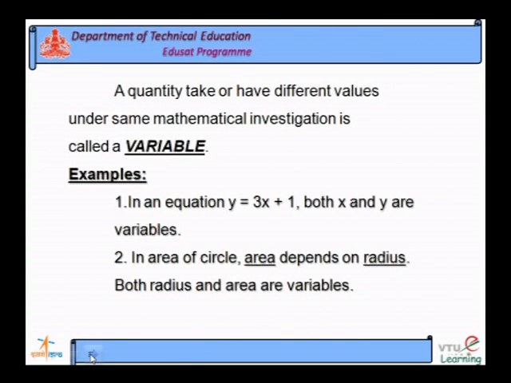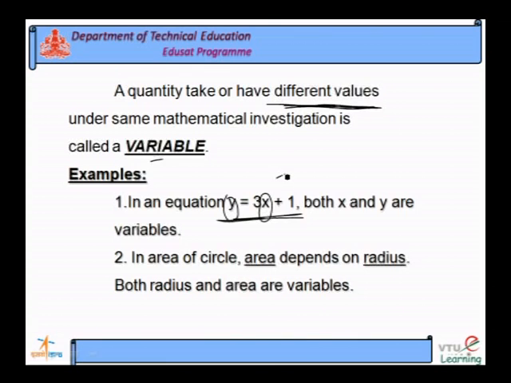Next, let us see the definition of variable. A variable varies in its value. It takes different values in the same mathematical investigation or calculation. It can take different values under the same mathematical calculation, and that is said to be a variable. Take an example, y is equal to 3x plus 1. In this example, y and x are the variables.